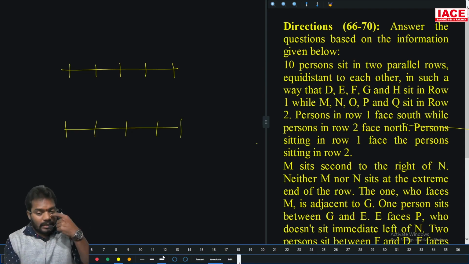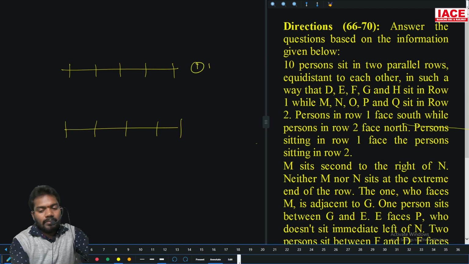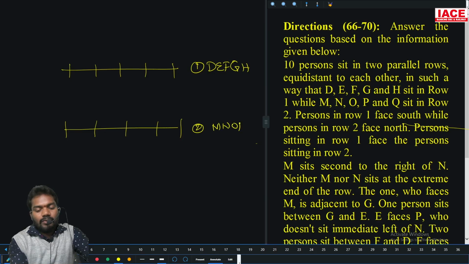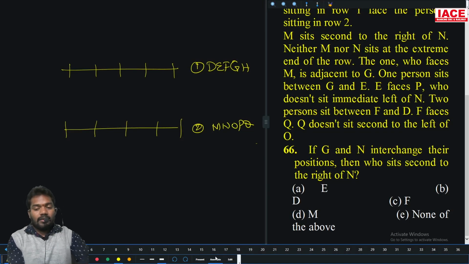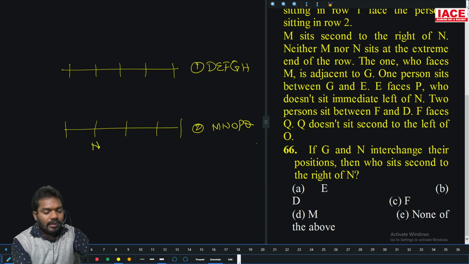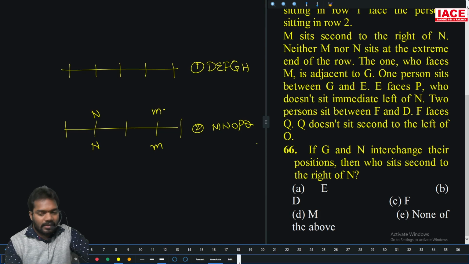So again, D E F G H in row 1 facing south, and row 2 M N O P Q. Now M sits second to the right of N. Neither M nor N sits at the extreme end of the row. M is second right of N. Take it as N, M only chances. They are telling M and N are not in the extreme ends.